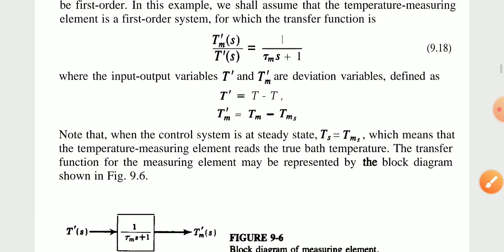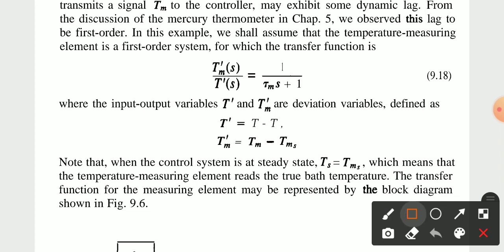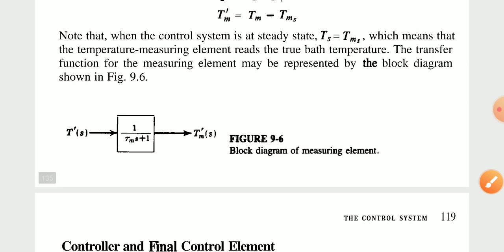Note that the input and output variables T' and T'm are the deviation variables, defined as T' = T minus Ts and T'm = Tm minus Tms. Note that when the control system is at steady state, Ts is equal to Tms, which means the temperature measuring element reads the true bath temperature. The transfer function for the measuring element may be represented by the block diagram shown in Figure 9.6.